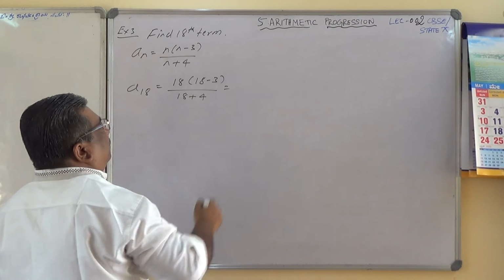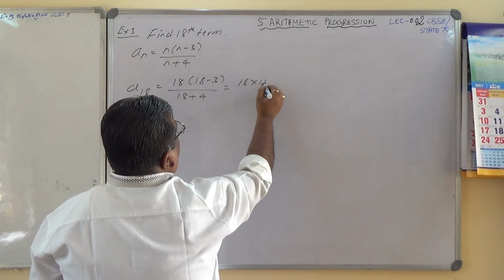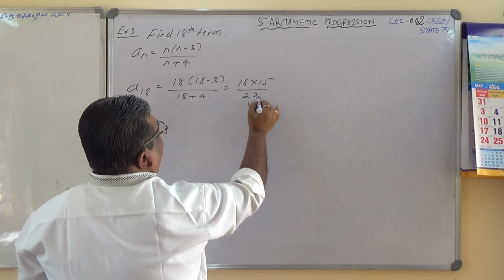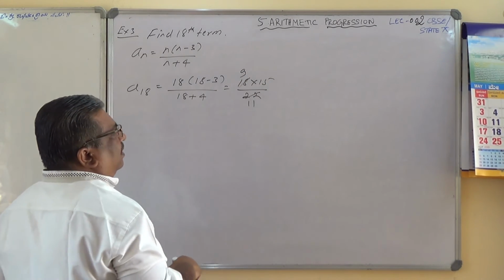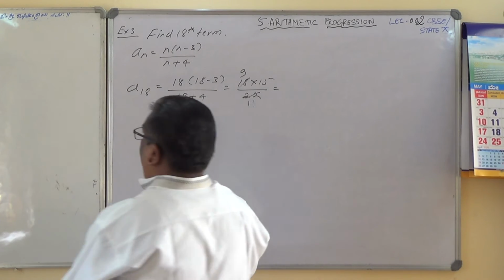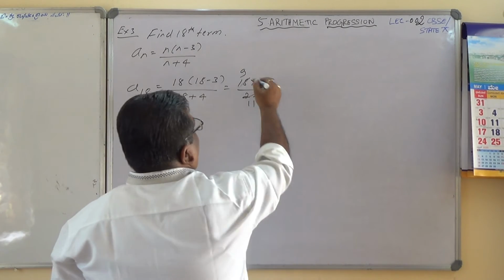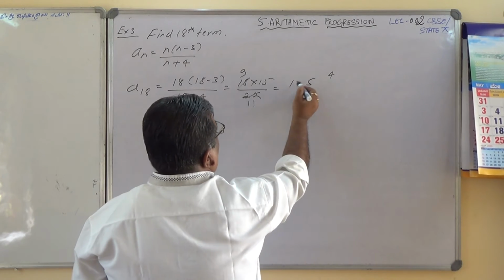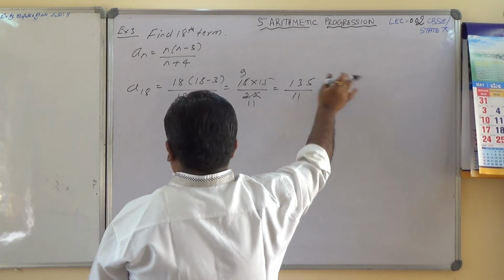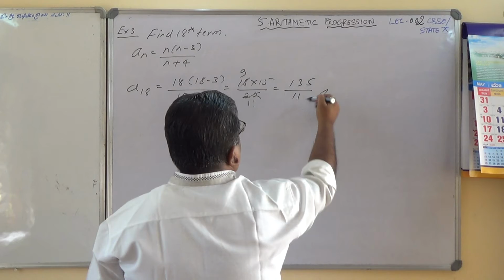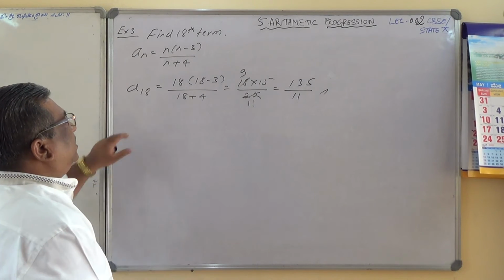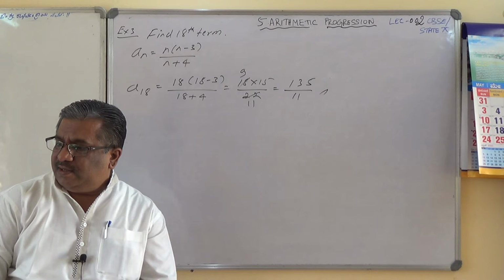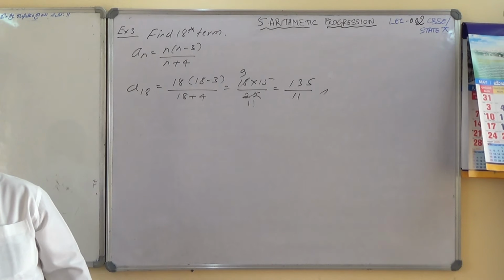How much is this? 18 into 15 divided by 22. 11s are 9s are... So finally my answer should be something like 11. Let me check. Yeah, this is the 18th term, isn't it? So note it down.